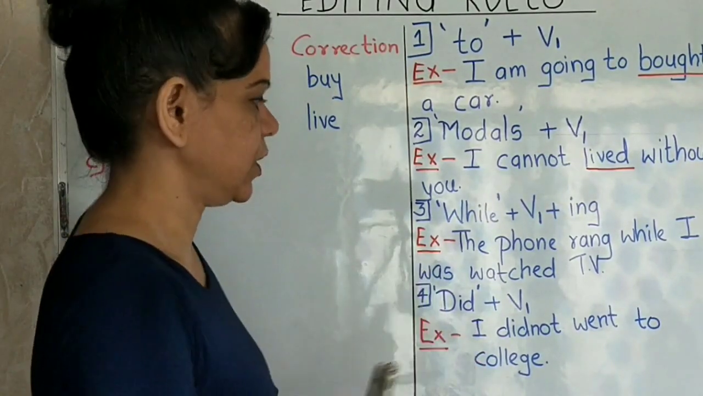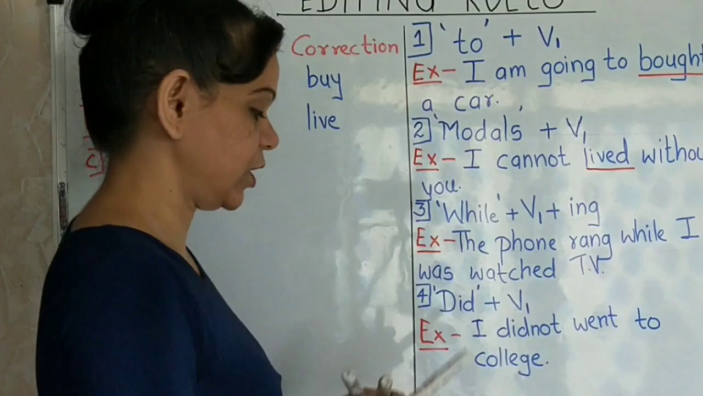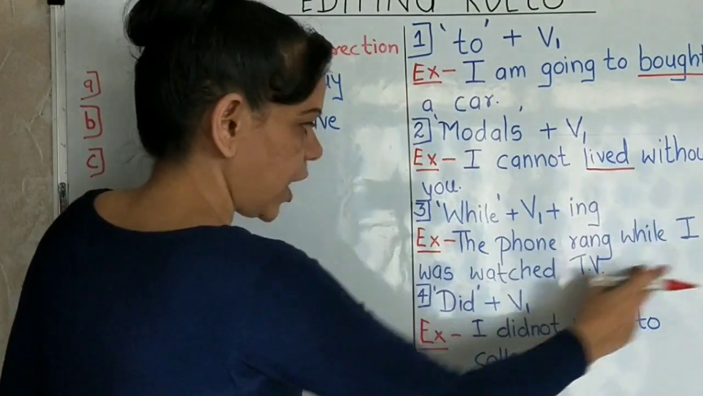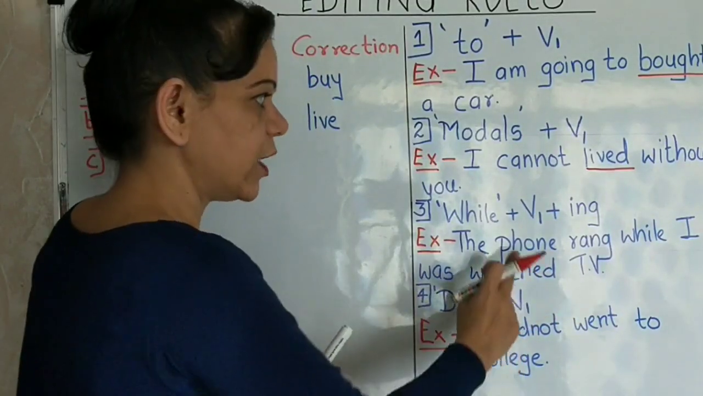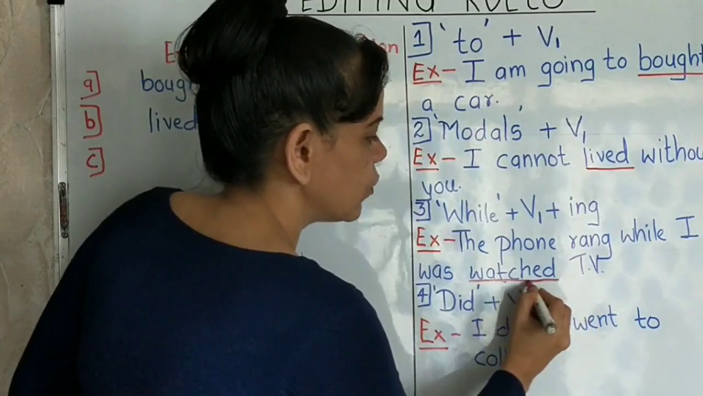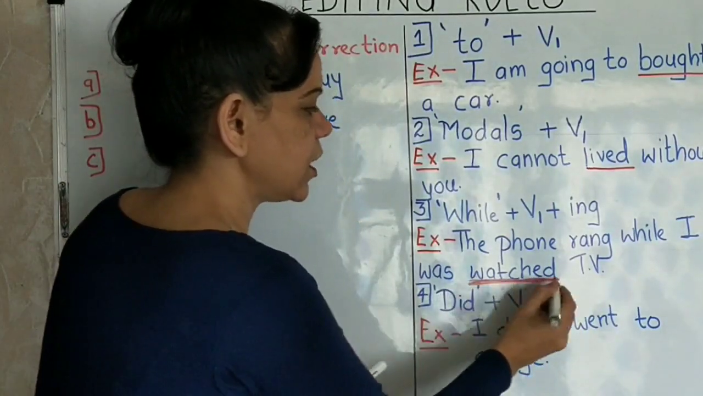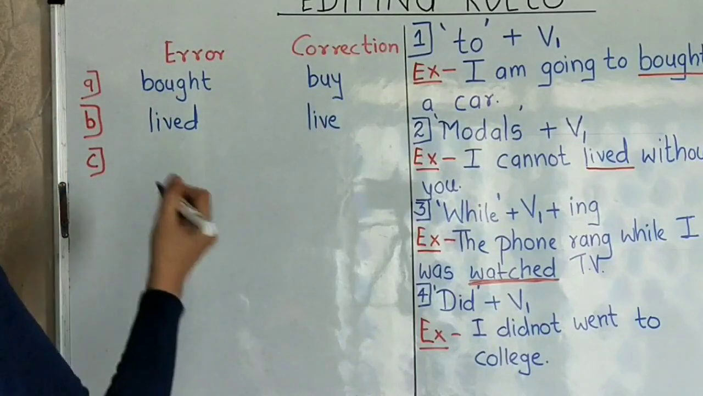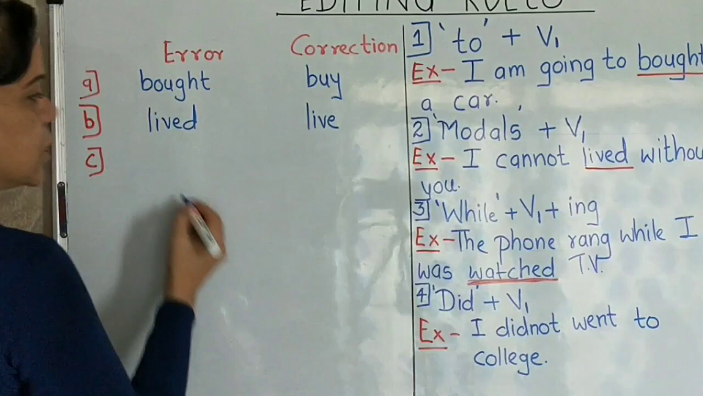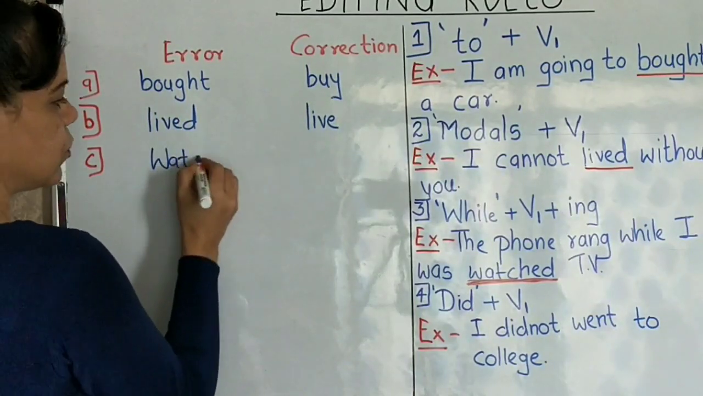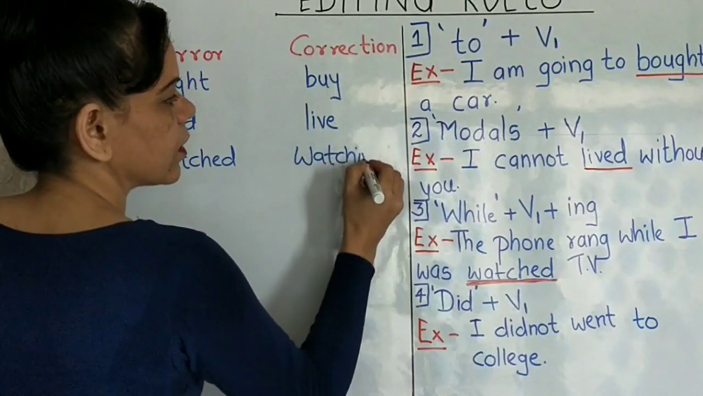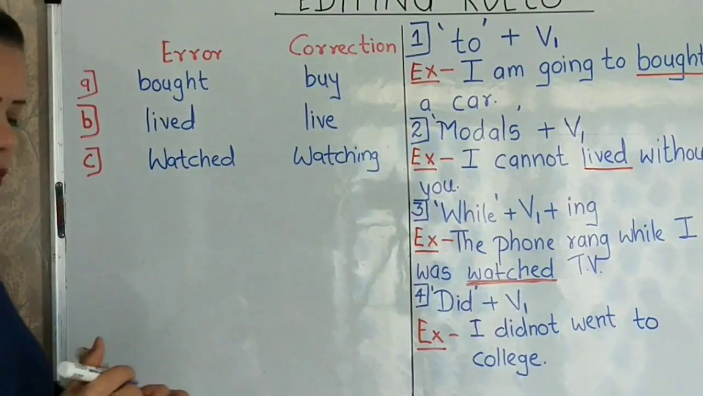While I watched the TV. I cannot even read it incorrectly. So what should be the error? When you have a verb after while, that verb should be in the first form and ing. So what should be the answer here? How will I write the correction over here? I'll mention it as: the phone rang while I was, it is written as watched, which should be corrected to watching. Is that clear? This is how you will write the answers.